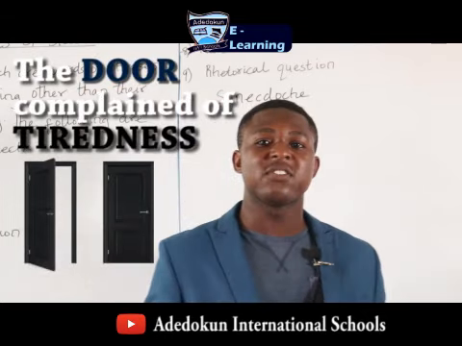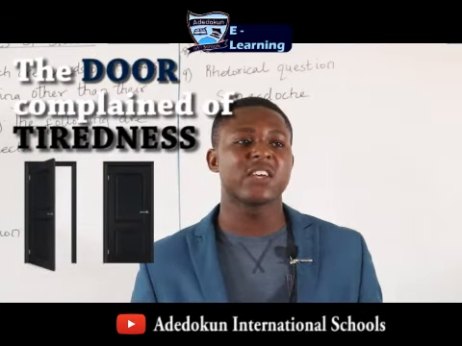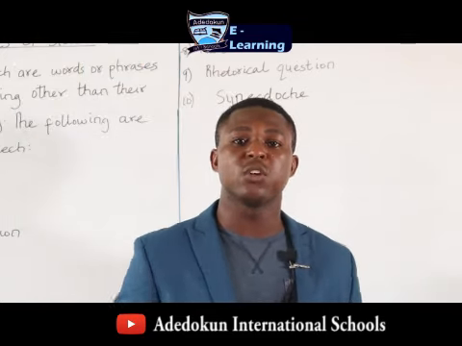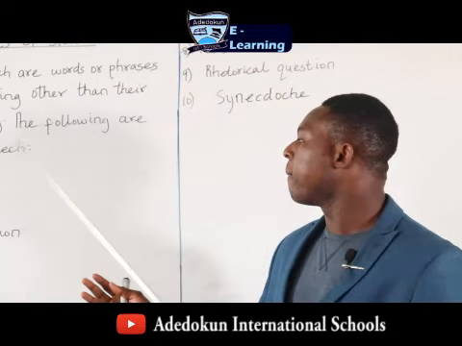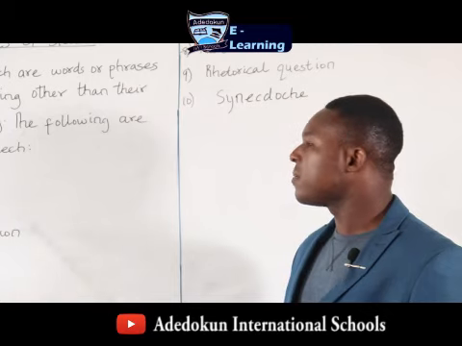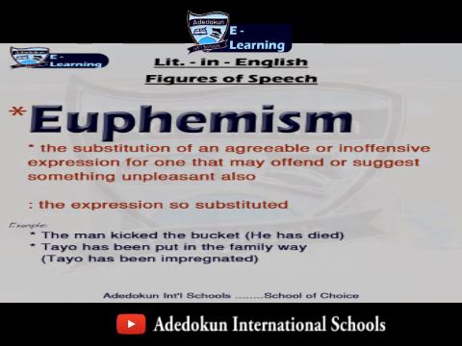Or "the dog complained of tiredness after working for 24 hours." So you are giving the human attribute of speaking, of complaining, to a dog, which is not possible. So that is personification. Now we have euphemism. Euphemism is when you present harsh terms, harsh words, or harsh information in a mild way or in a simple way. When you present unpleasant information in a much more pleasant way.